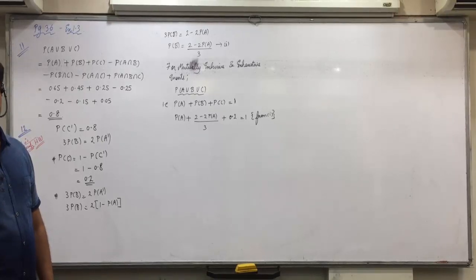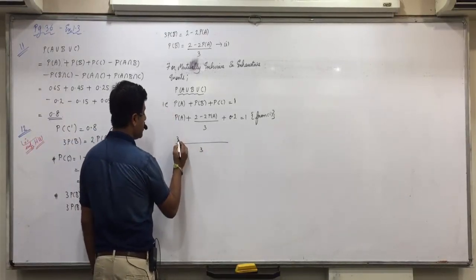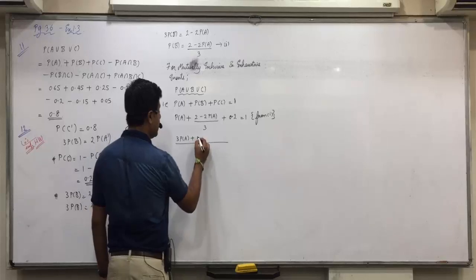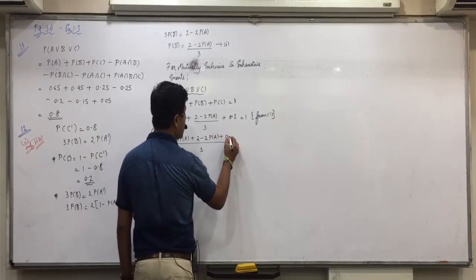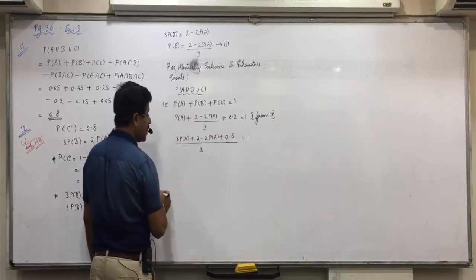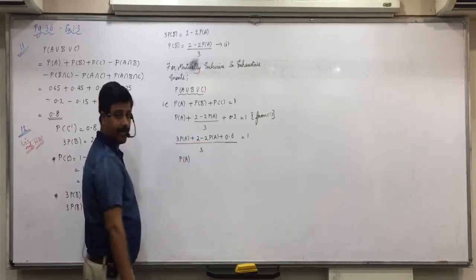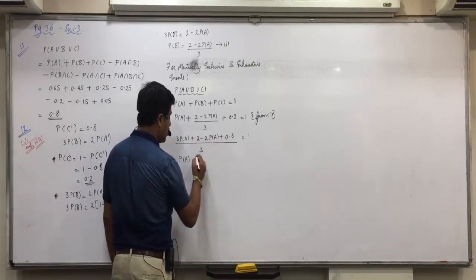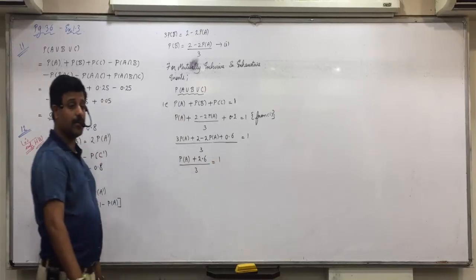3 into 0.2 is 0.6. What else? 3 PA, correct. We'll take the LCM. The denominator is 3, so 3 into PA is 3 PA. Then what about the middle one? It will remain the same. So 2 minus 2 PA plus 3 into 0.2, which becomes 0.6, is equal to 1. Now, what is 3 PA minus 2 PA? PA. 3 PA minus 2 PA is PA. What is 2 plus 0.6? 2.6 upon 3 equals 1. Any confusion up till here?